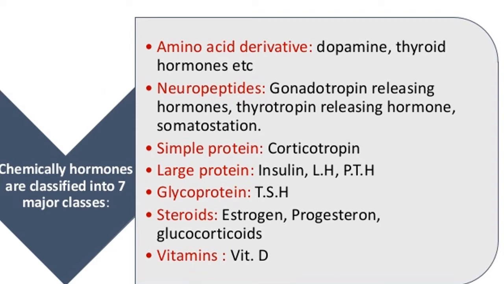Chemically, hormones can be classified into 7 major classes. You can see here I have enumerated 7 classes in which all types of different hormones fall. This is just for your information. And our gonadotropin releasing hormones, which we are going to discuss in this chapter, these are basically neuropeptides.